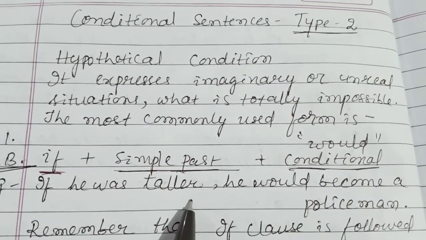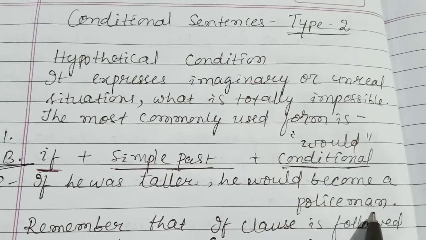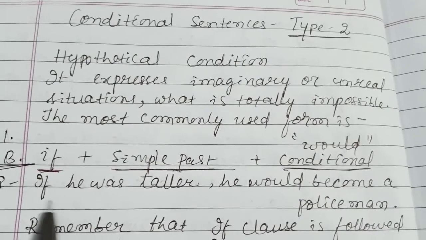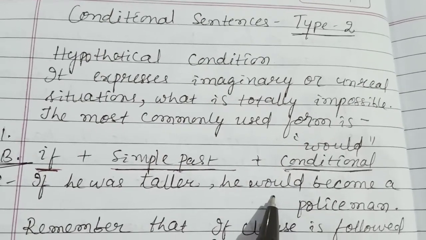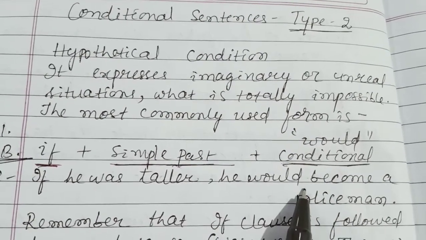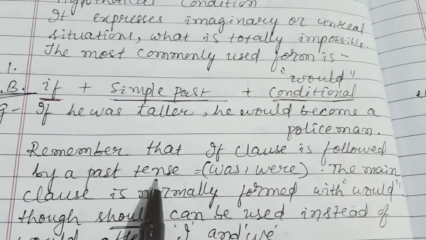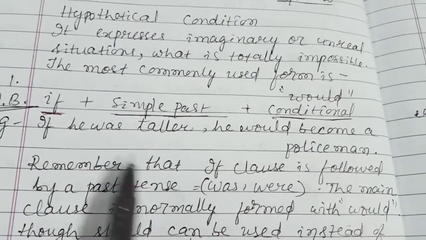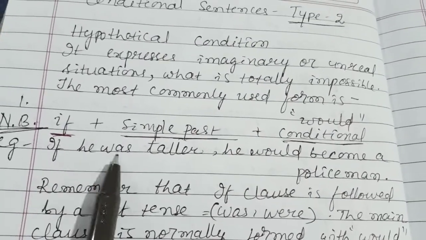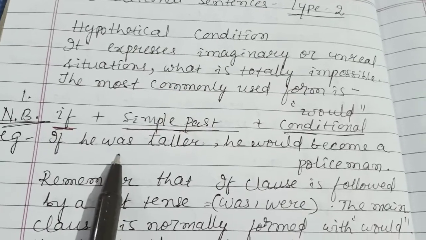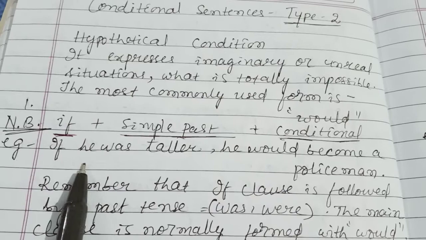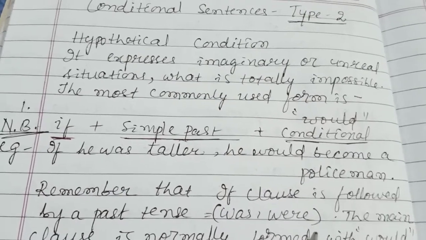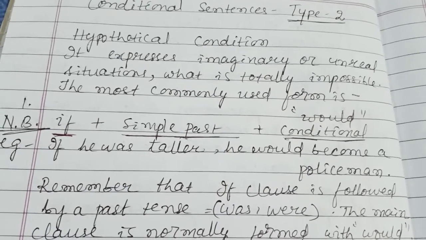If he was taller, he would become a policeman. Okay. Are you seeing now? The if clause is in the past tense, simple past, was. Then again your conditional will be would. Did you get it? Then remember that the if clause is followed by a past tense. I told you the if clause will be followed by a past tense. That is was, according to your singular or plural. Isn't it?